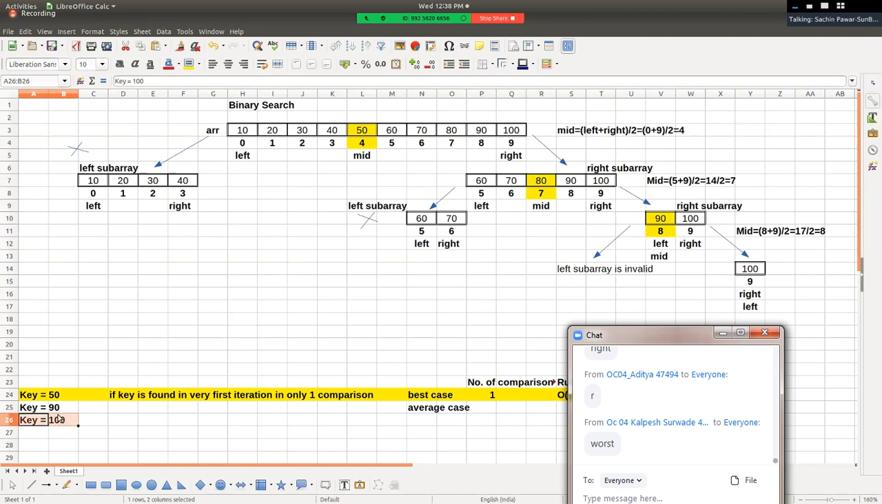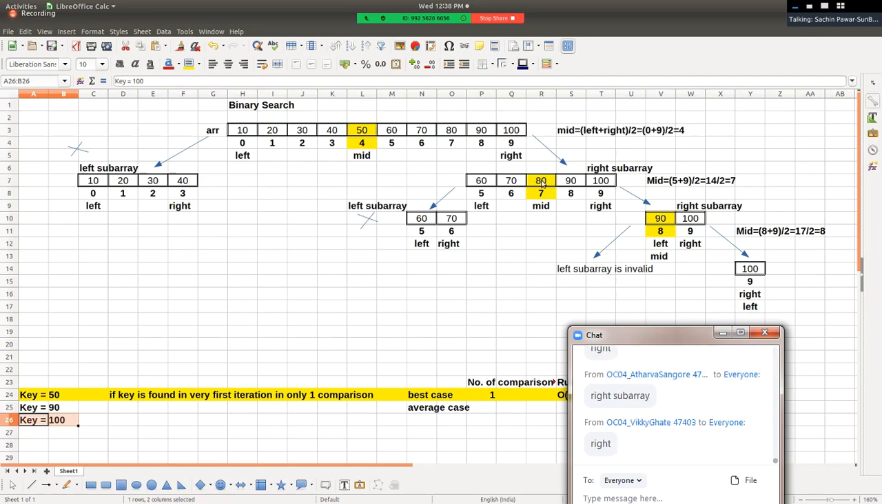We compare value of key 100 with the mid position element. Is 100 equal to 80? No. It means again key is not found in the second iteration as well, and hence we have to go for the third iteration, right? So either we'll search key into the left sub array or into the right sub array.